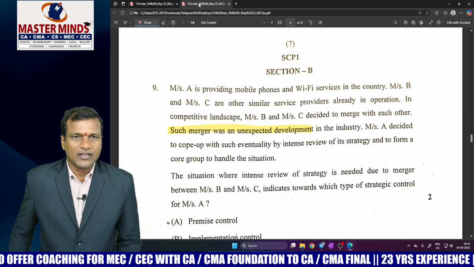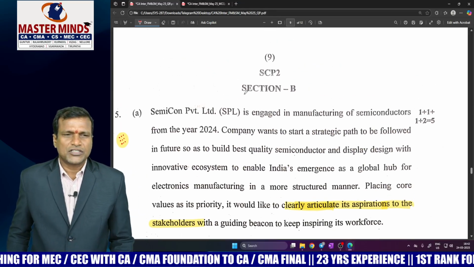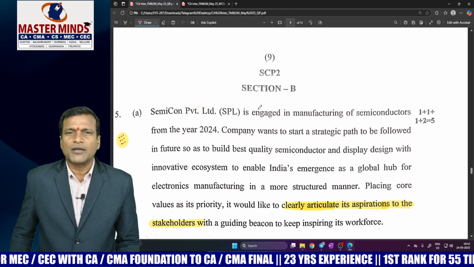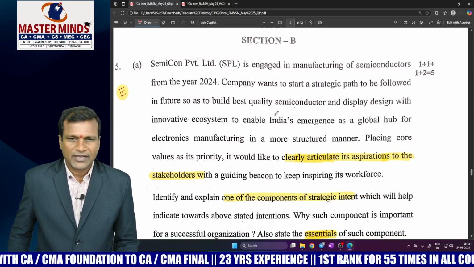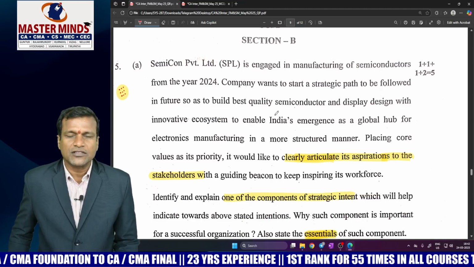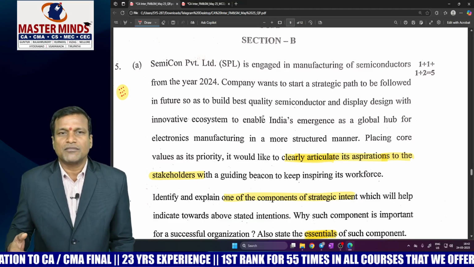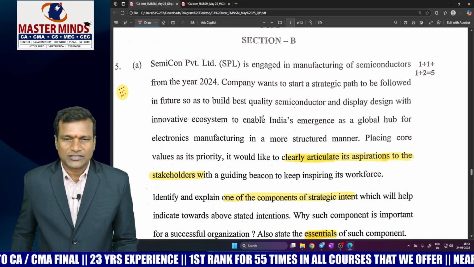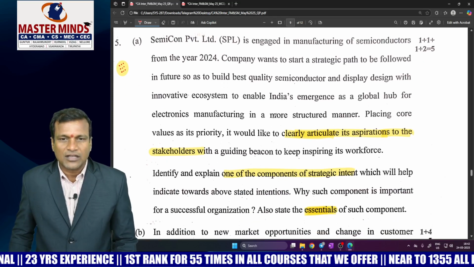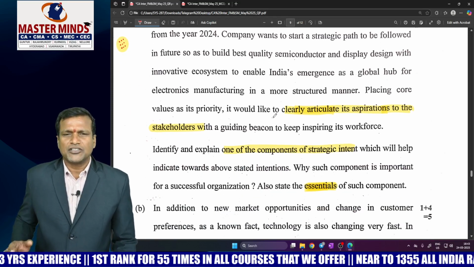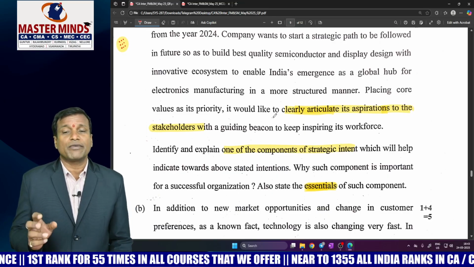Now look at the descriptive part first. The first question, question number 5A, is among the compulsory case scenario questions. We have highlighted some of the keywords. Based on the highlighted keywords, a student can easily guess which question is talking about which concept. Look at question number 5A, the compulsory 5-mark question. The management is trying to clearly articulate its aspirations to the stakeholders. It is one of the components of strategic intent.